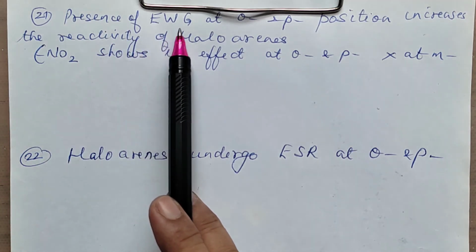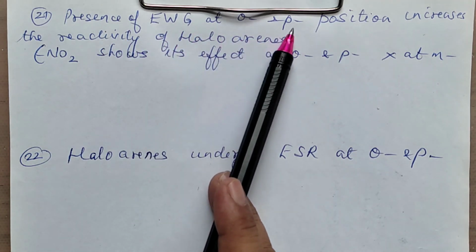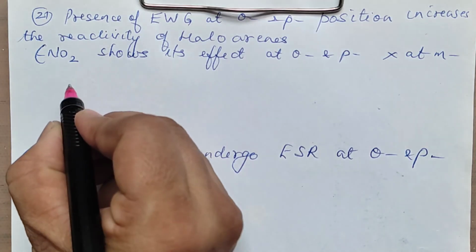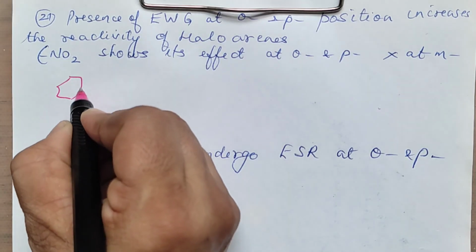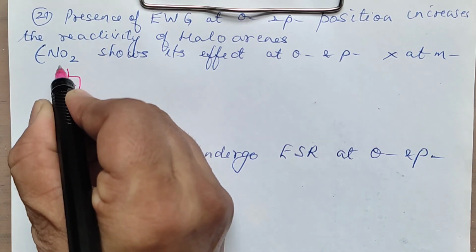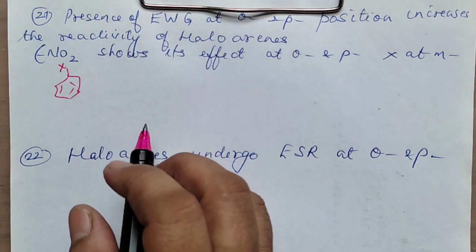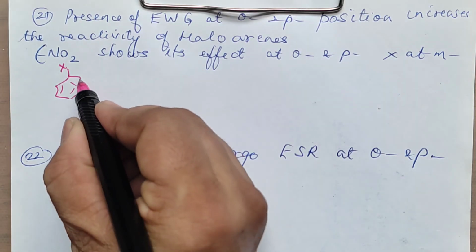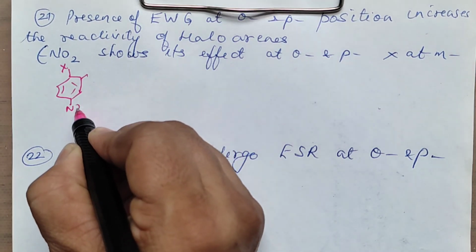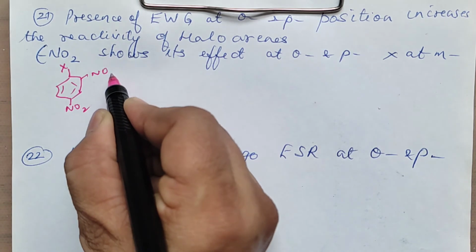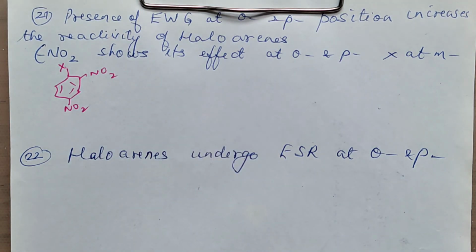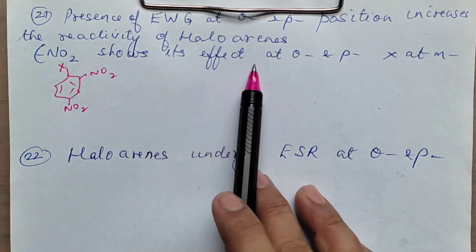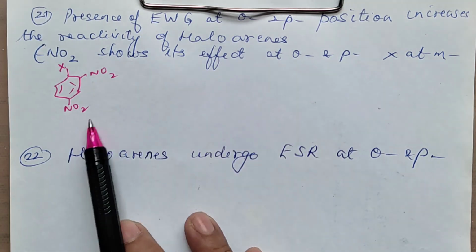Presence of electron withdrawing group at ortho and para position increases the reactivity of haloarenes. There is a reaction you study that if you try to carry out the reaction of only haloarene, the reaction will be slow. If ortho and para positions you have nitro group, then the reactivity will be more. Or in the other way round also the question can be asked, nitro group shows its maximum effect at ortho and para, not at meta.